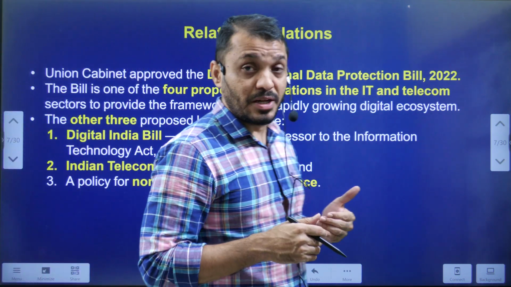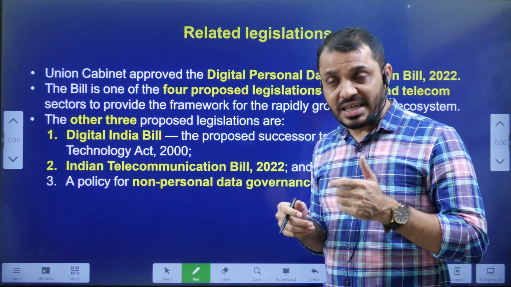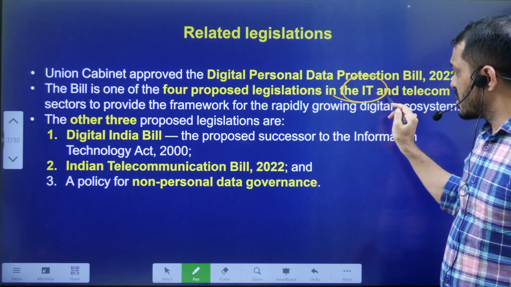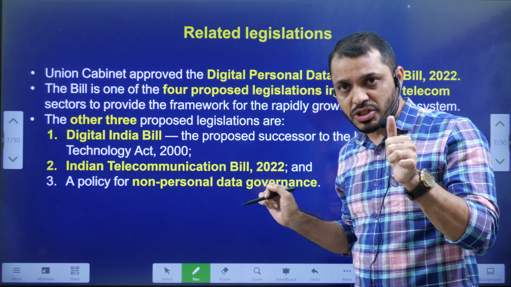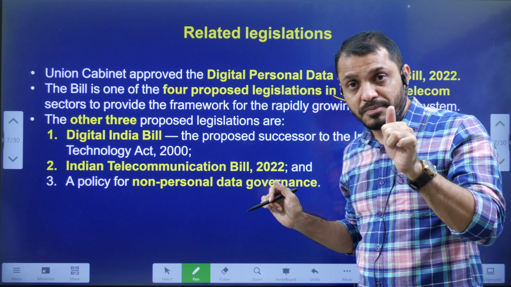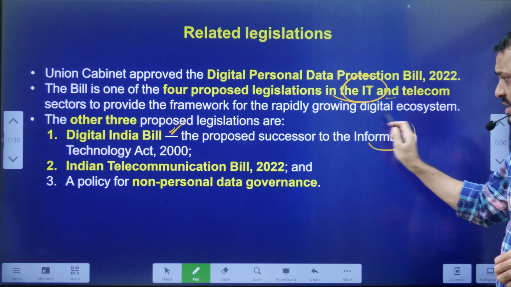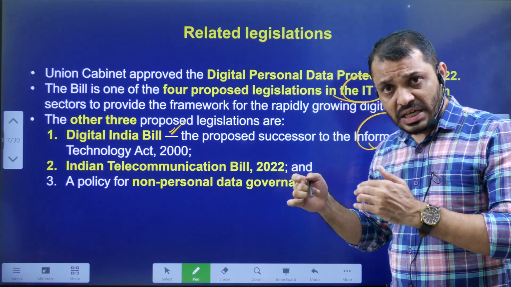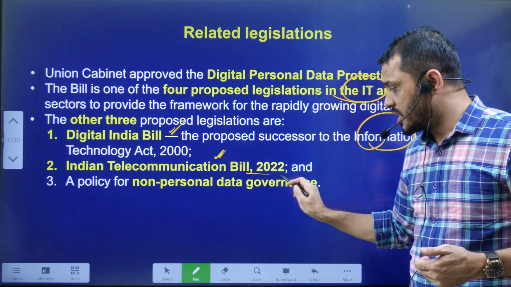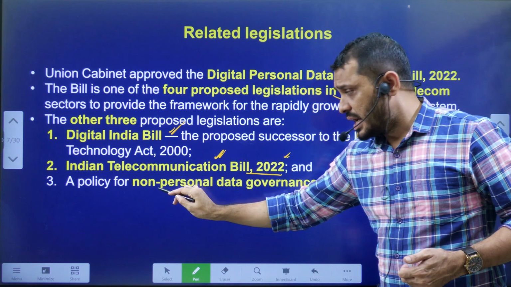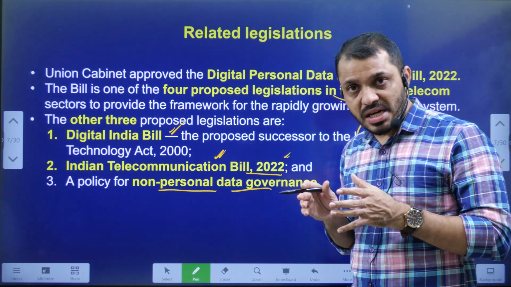Now, going into further details regarding this bill, we will see whether there are any other related laws regarding data. Yes. In India, there are 4 laws now pending related to IT, information technology. One is the Personal Data Protection Bill. Apart from it, there are 3 more pending. They are the Digital India Bill, which is related to the IT Act. If the Digital India Bill is passed, it will replace the IT Act. Next, the Indian Telecommunication Bill 2022, and a policy for non-personal data governance.